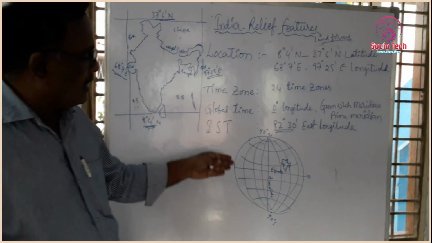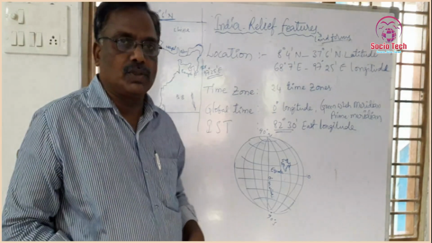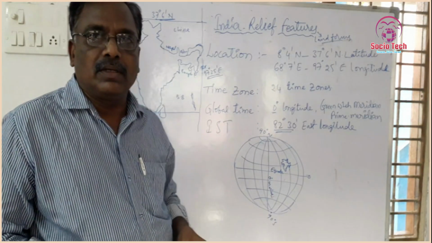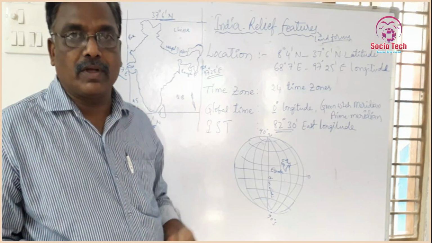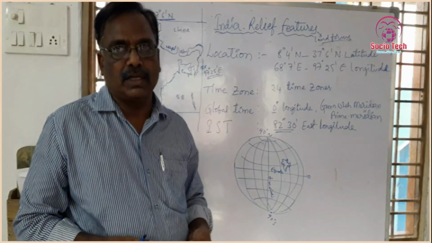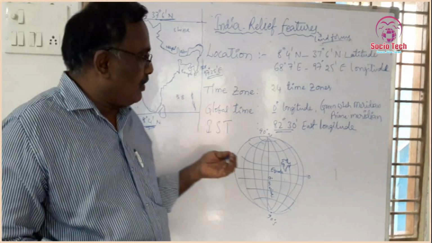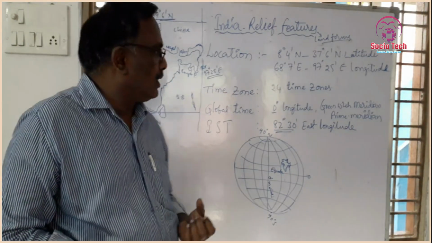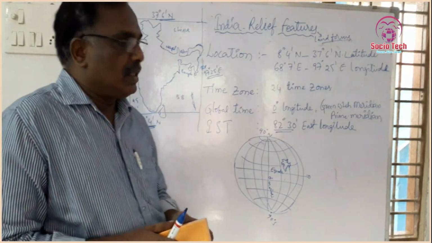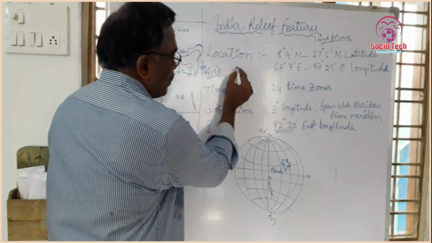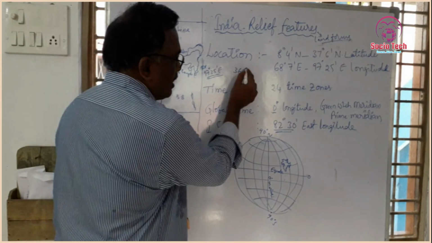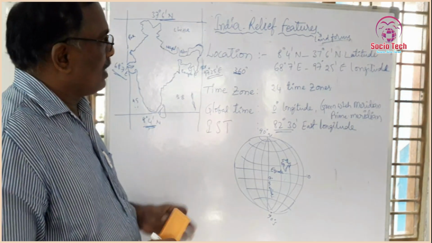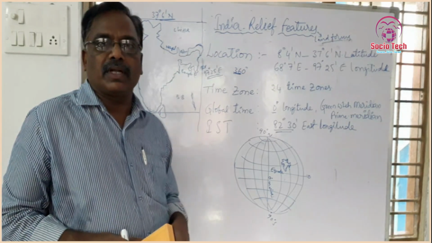And here, what are time zones? In the world, there are 24 time zones, because there are 24 hours. The total 360 degrees of longitude is divided into 24 time zones.